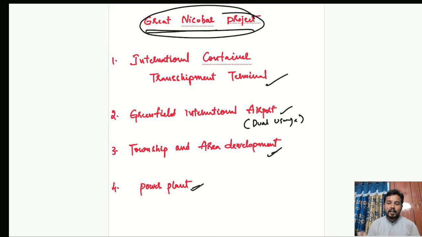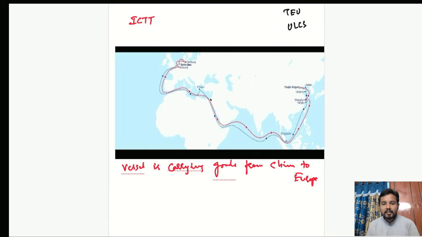Now let us try to understand each component individually for better clarity, so that we can understand what this Great Nicobar project is and what crucial role it is playing in the Indian global arena and the international trade aspect. Now the first one, ICTT, that is International Container Transshipment Terminal. What is this International Container Transshipment Terminal? Let us try to understand with a very simple example.